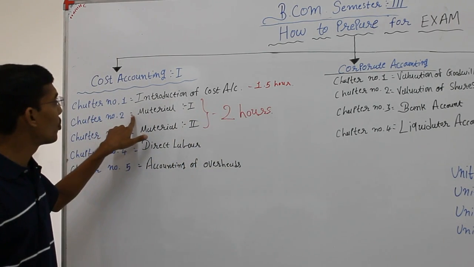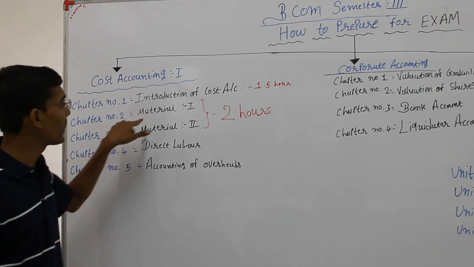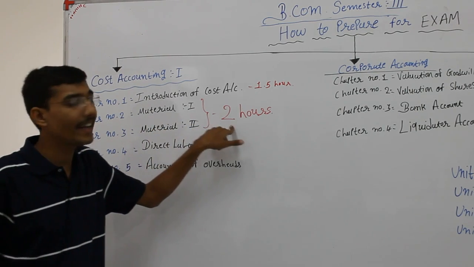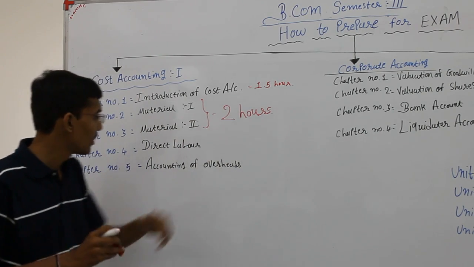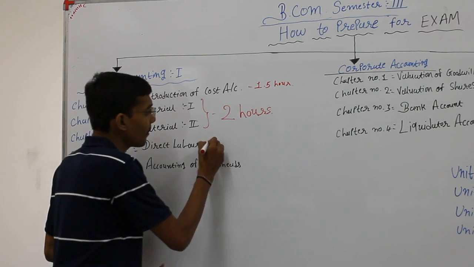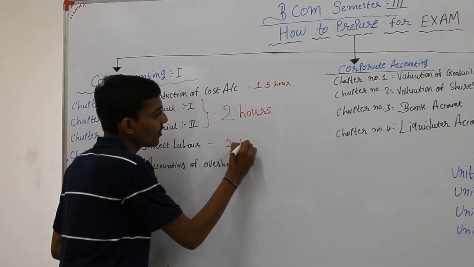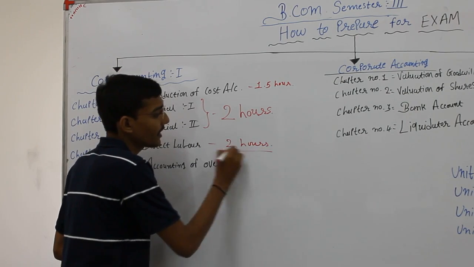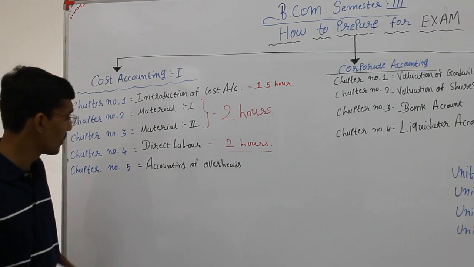And unit number 2, chapters 2 and 3, material 1 and material 2, you may take only 2 hours. Now unit number 3, chapter number 4, direct labor, maximum 2 hours, nothing else.